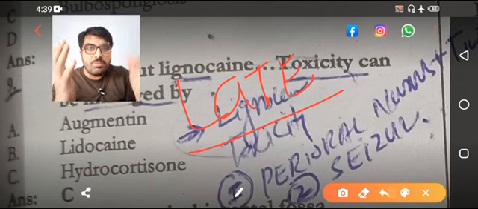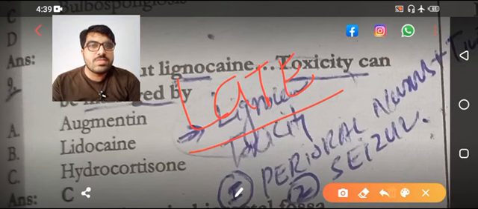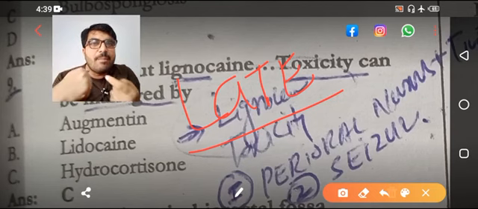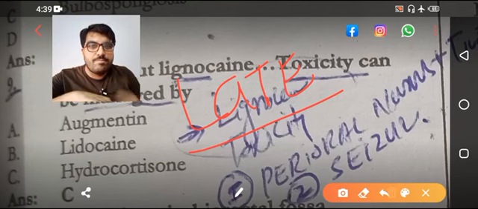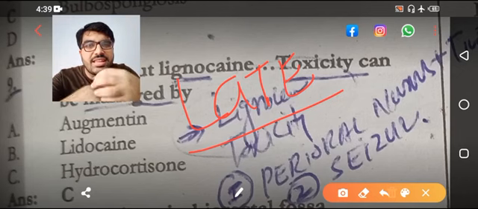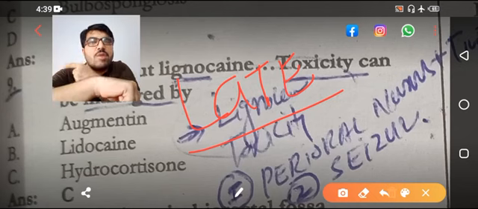So you must clear your mind regarding this lignocaine toxicity. What is meant by early? What is meant by late? Lignocaine is commonly used as a local anesthetic. So if you give lignocaine and it is stored in this area, and this is slowly absorbed into the blood,